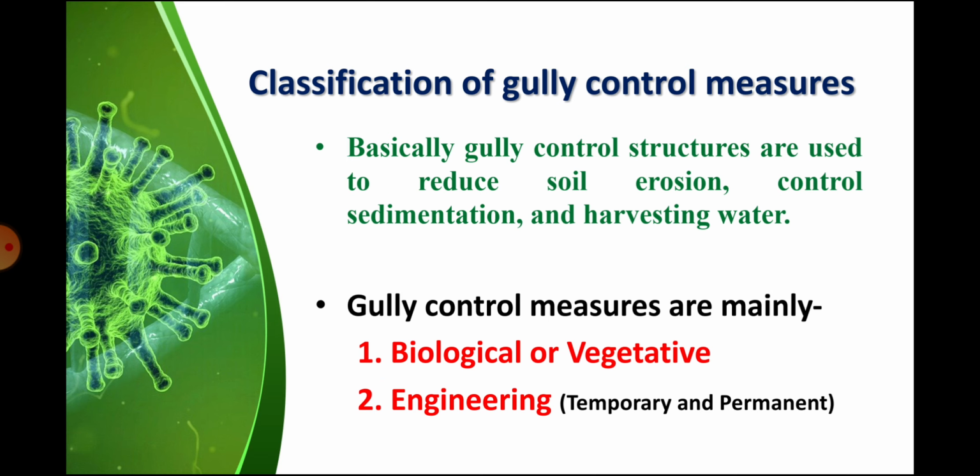Gully control measures are classified in two classifications. First one is biological measures and another one is engineering measures. Biological measures deal with growing plants, covering gully area by vegetative covers, and engineering measures include some temporary and permanent structures.